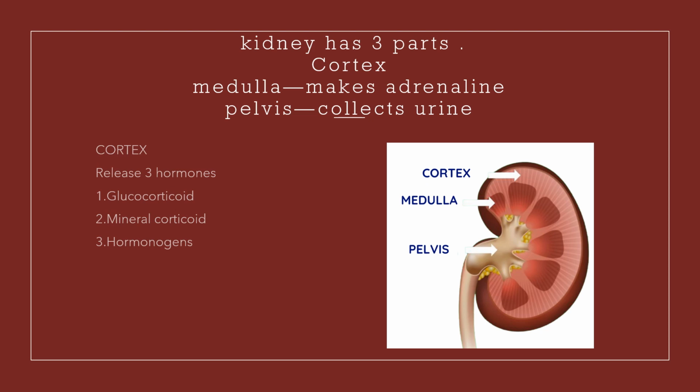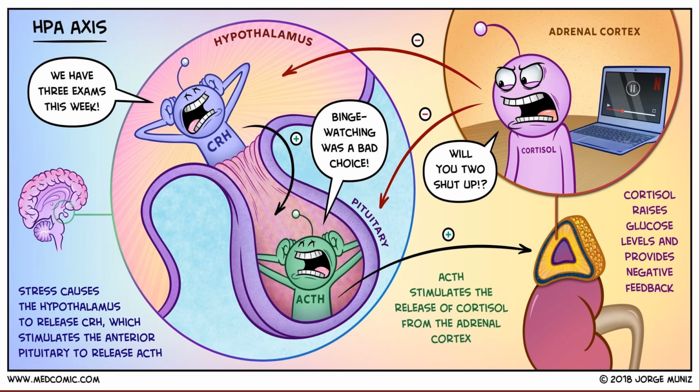what it does is, when your body gets under stress, your hypothalamus is stimulated. This hypothalamus, when stimulated, releases corticotropin releasing hormone, CRH.